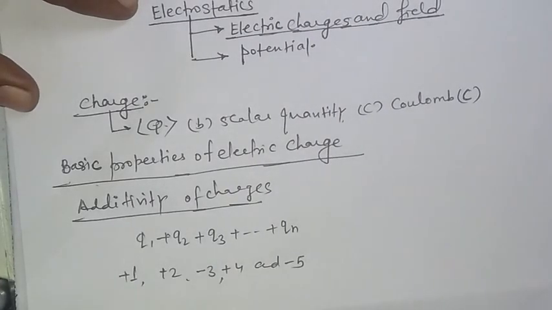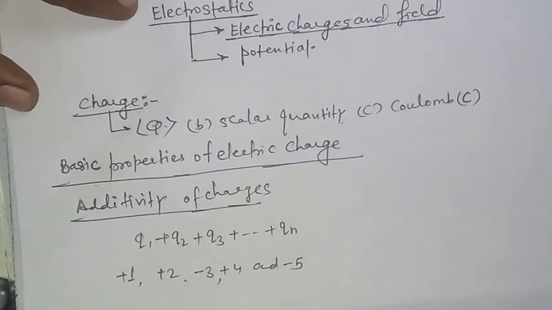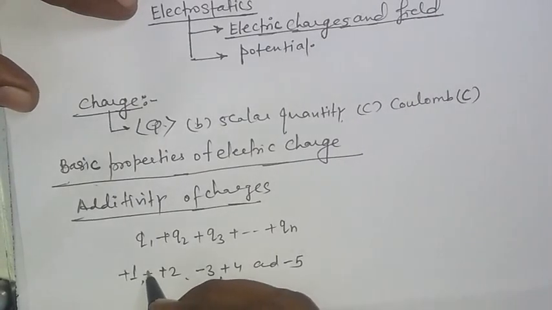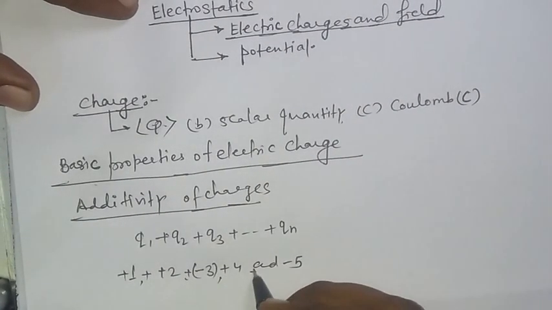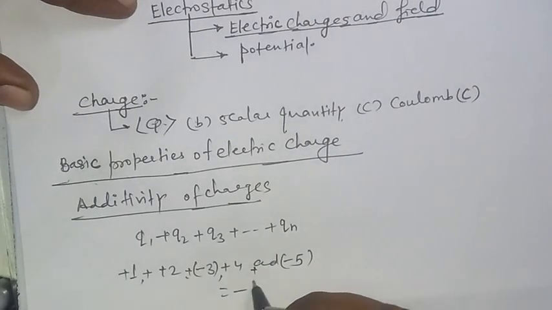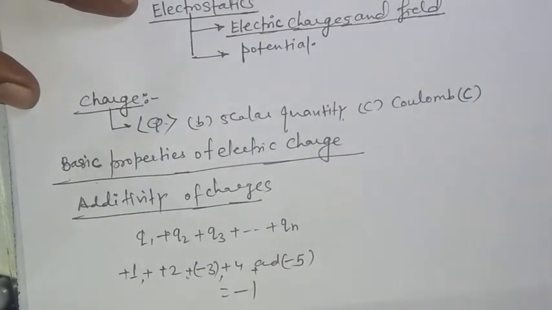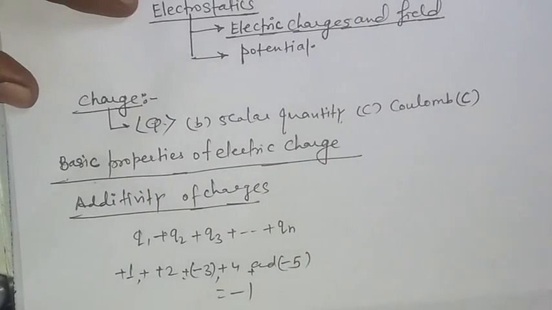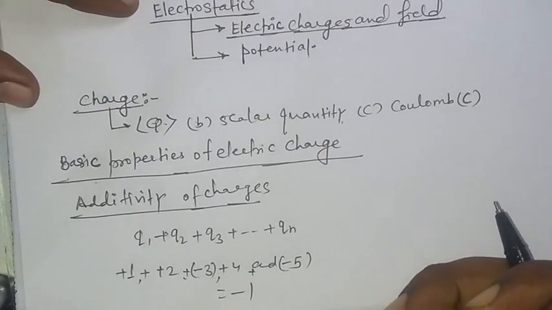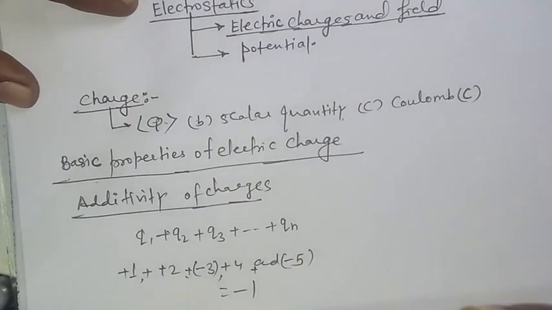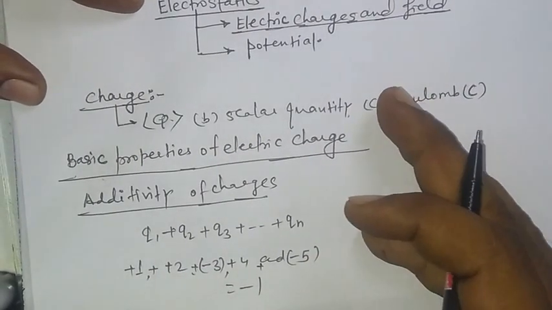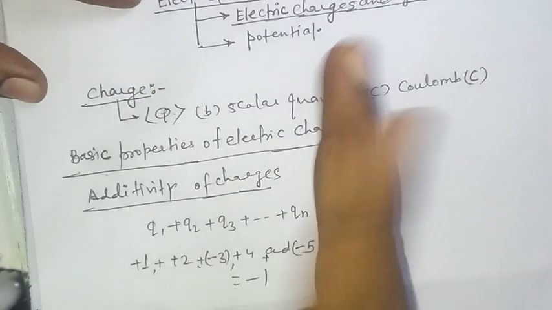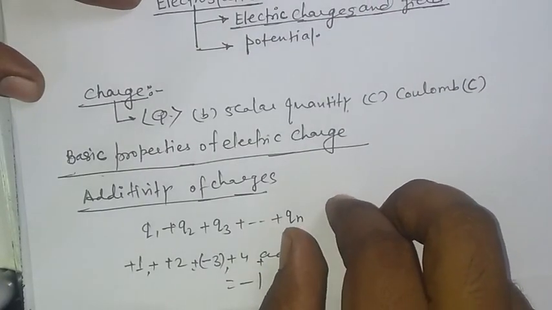In some arbitrary unit we can add up the summation of all the charges, we can put it here -1 in the same unit. So charge fulfills additivity of charges. Charges may be negative, charges may be positive, but mass of a body is always positive. This is the basic difference between mass and charge. Mass can never be negative.